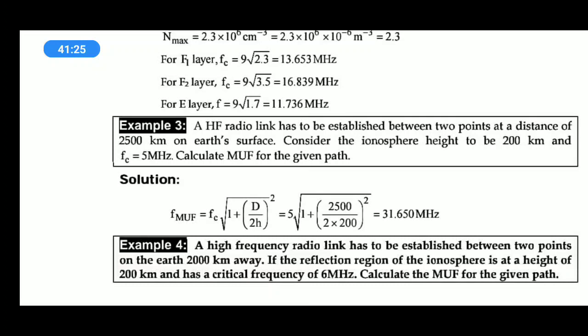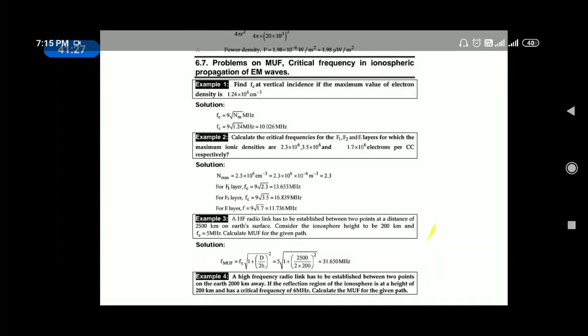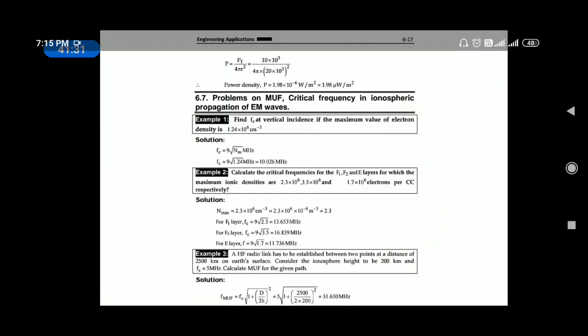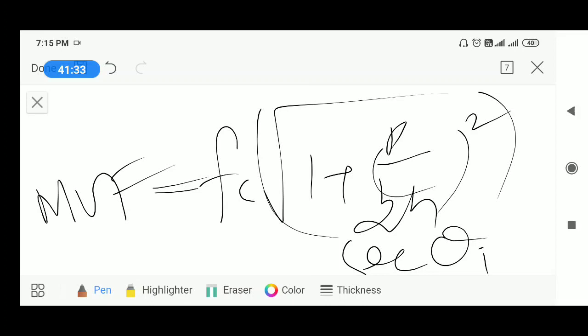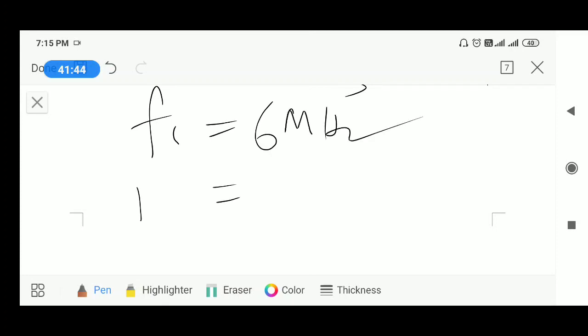Can you solve this problem? Yes, we will see. 2000 kilometers, 6 MHz. Substitute in the given formula. What is the given data? Fc is equal to 6 MHz. Distance 2000 kilometers.